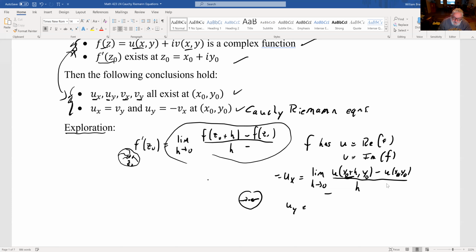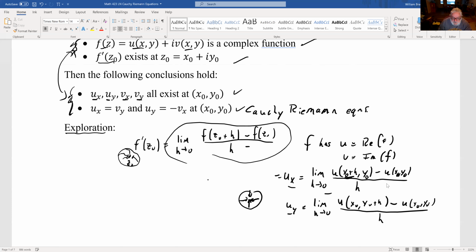And u sub y, similarly, is the limit as h goes to 0 of u of x0 comma y0 plus h minus u of x0 comma y0, all over h. And so for u sub y, you're only looking vertically.